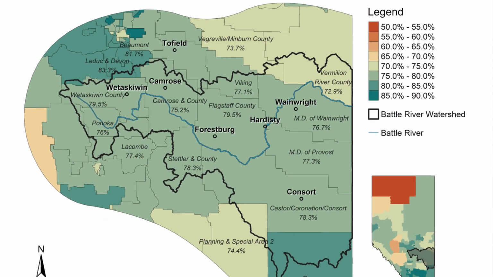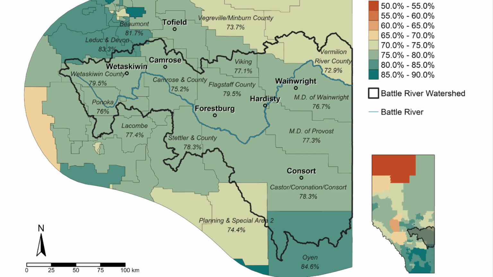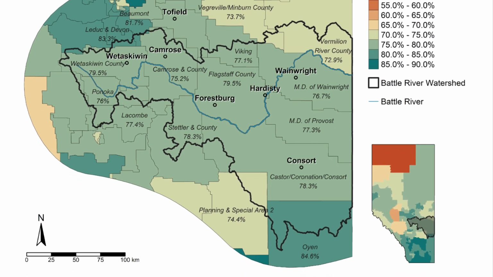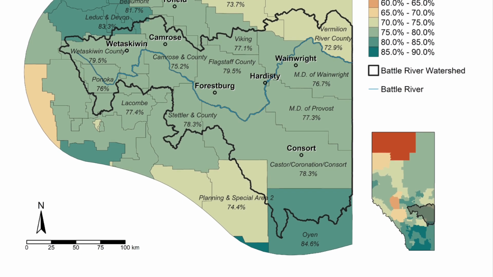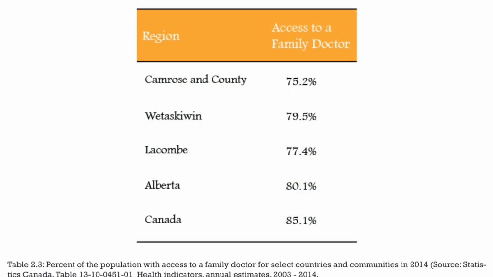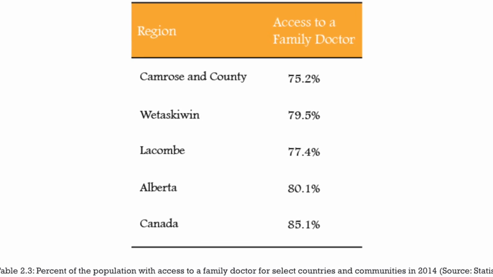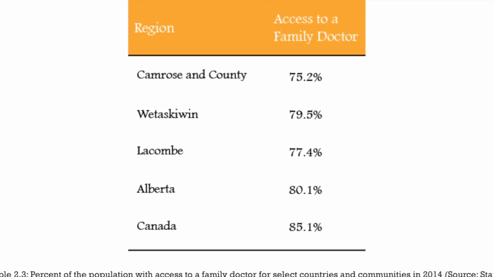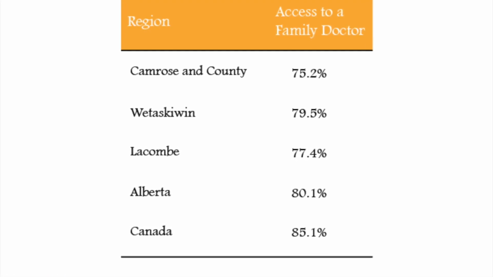There is strong evidence that accessible, effective primary health care is linked with improved community and individual health. However, as you can see on the map, 75 to 80% of residents have a regular family doctor in the BRW, which means that over 20% still do not have access to a family doctor, and even less have access to a specialist. There are also social barriers to healthcare, and vulnerable populations may have a more pronounced lack of access to quality healthcare.